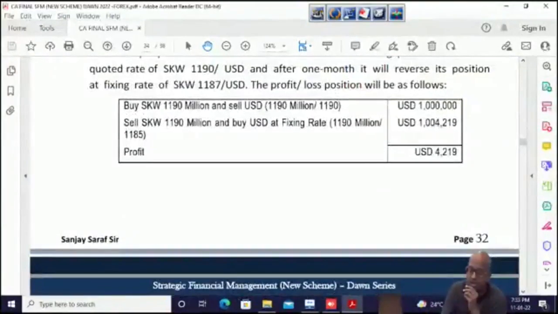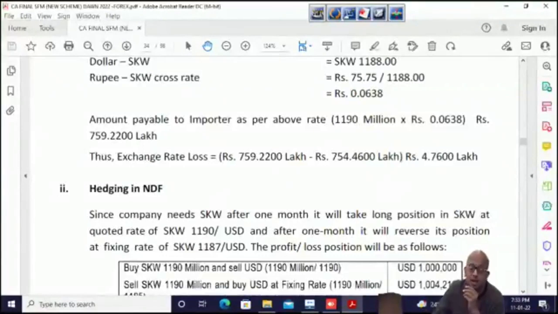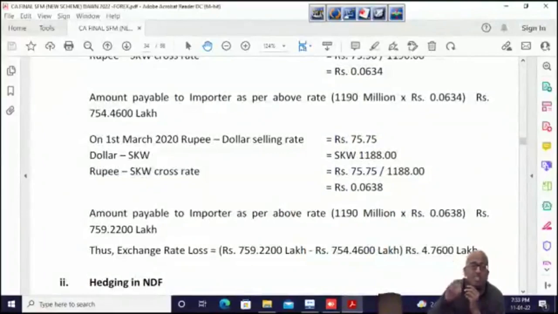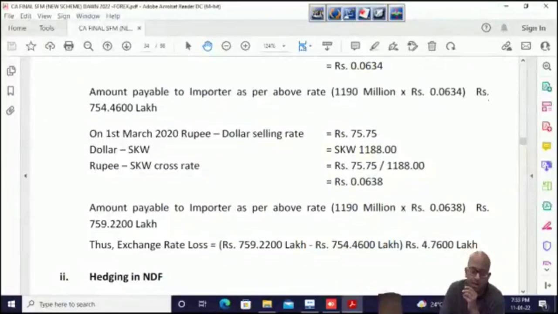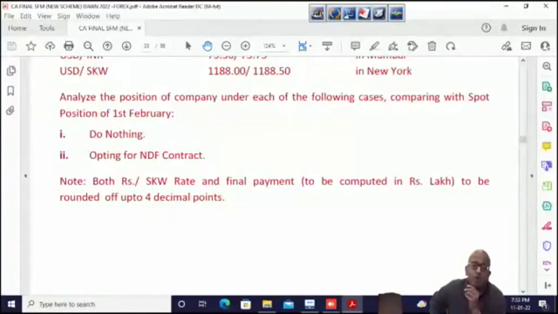4219 was the profit on NDF. 4219, that's matching. So why is this part matching but that part was not matching? This 4,76,000, because in that part we had to find out the cross rate in 4 decimal, which we did not. But in this part there is no cross rate required. We straight away use the exchange rate given, the 1190 and the 1185. Okay, so we are gaining $4219 in the NDF, but we have to find out the rupee outflow under the